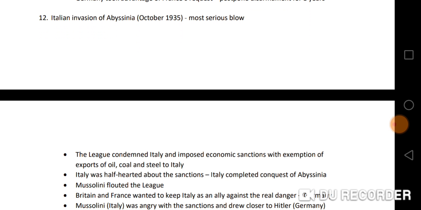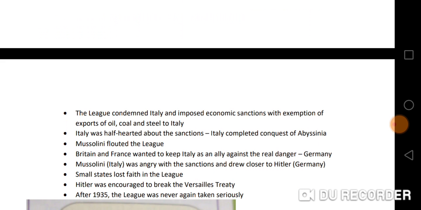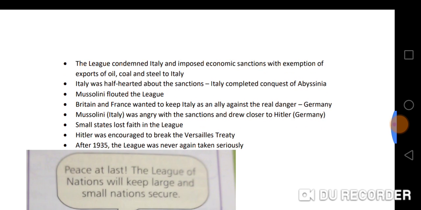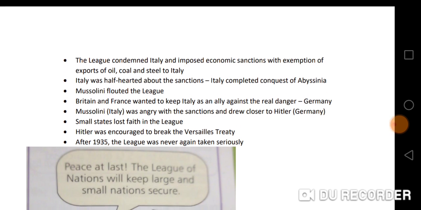And the 12th reason why the League of Nations failed to preserve peace is there was also the Italian invasion of Abyssinia in October 1935, which dealt the League of Nations quite a serious blow. So the League condemned Italy and imposed economic sanctions with exemption of exports of oil, coal and steel to Italy. So Italy was half-hearted about the sanctions, and they went ahead to complete the conquest of Abyssinia.